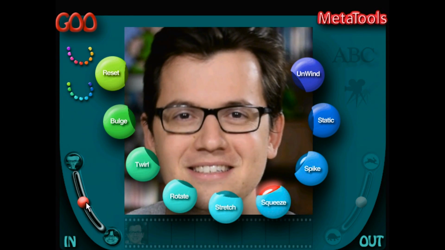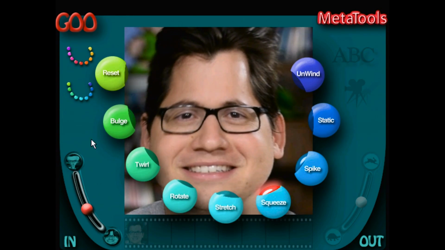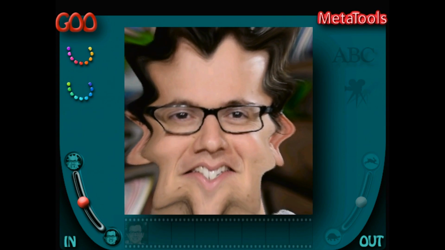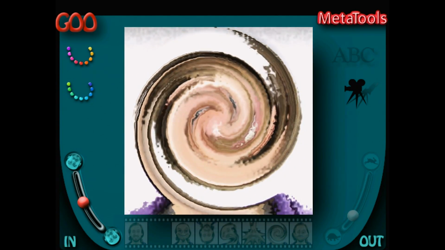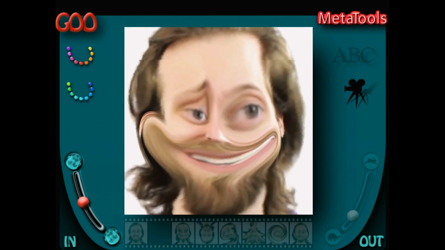You could goo by directly clicking on the photo or by using the built-in filters and sliding back and forth between goo and ungooed for quick results. Or you could drop in several gooeyed images into the timeline at the bottom and animate the result. MetaTools called these Goovies, and in the days before widespread cheap animation software, this was pretty mind-blowing to me.